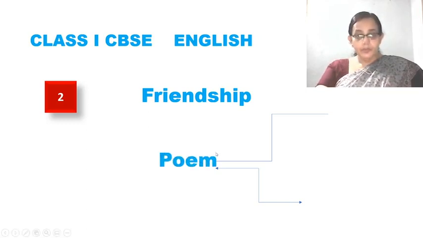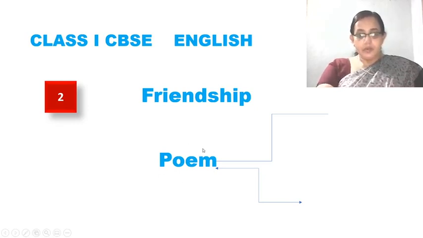We call it poem also, but the correct pronunciation is poem, we don't consider the E when we say the correct pronunciation. Alright. So both are correct. I'm not saying that it is wrong, but the correct pronunciation is poem. Fine? So Friendship is a chapter which is actually a poem.